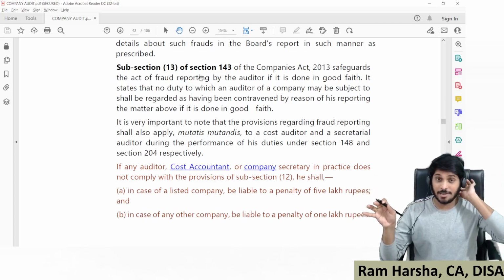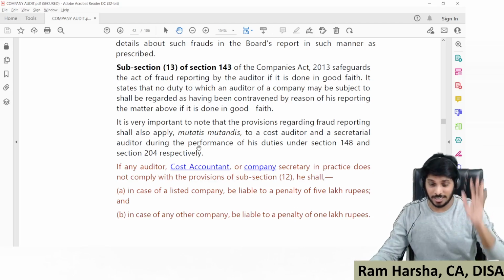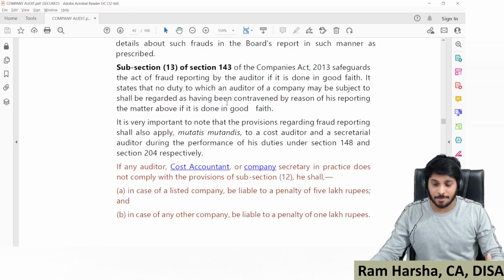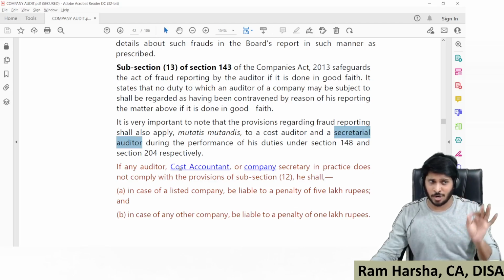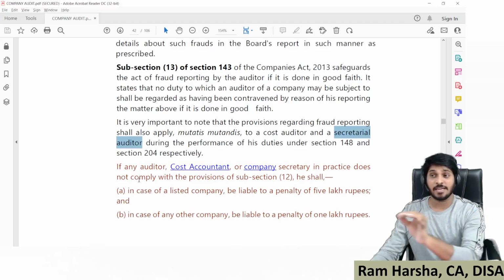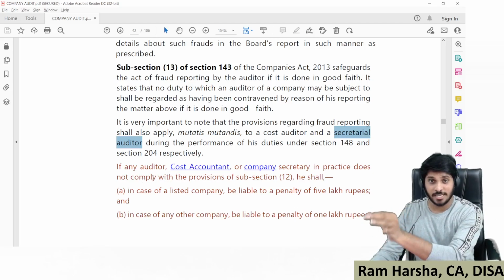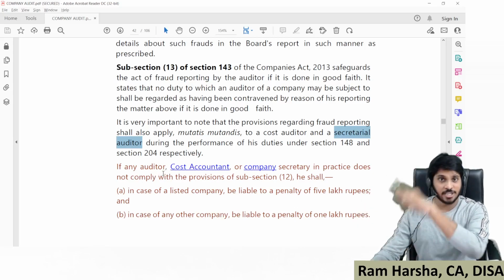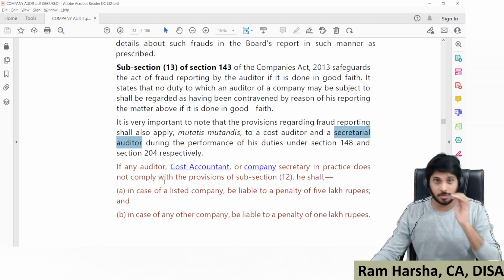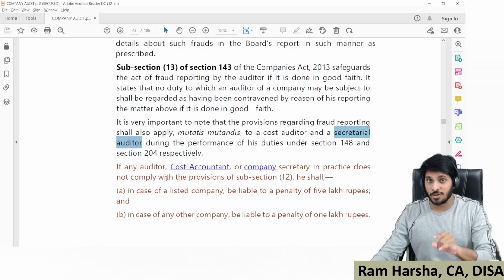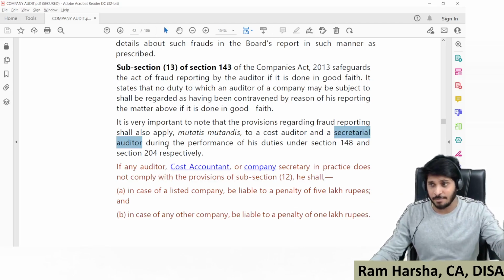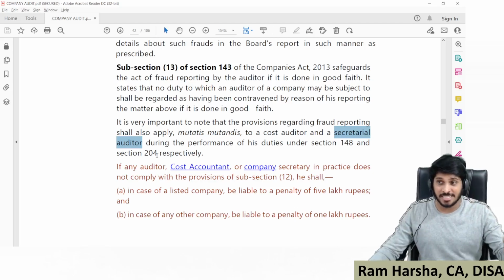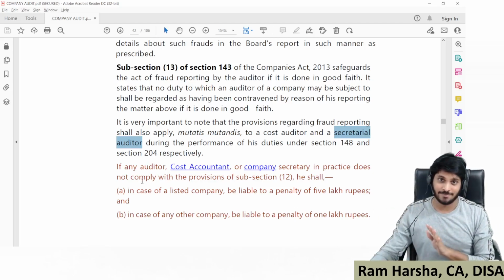Now that provision, 143 subsection 12, is applicable even for the cost auditor and the secretarial auditor of the company, not only for the statutory auditor. Even if the cost auditor identifies any fraud, he shall also comply with 143 subsection 12. If it is 1 crore or more, report to the central government. That formality is applicable even for the cost auditor and the secretarial auditor.